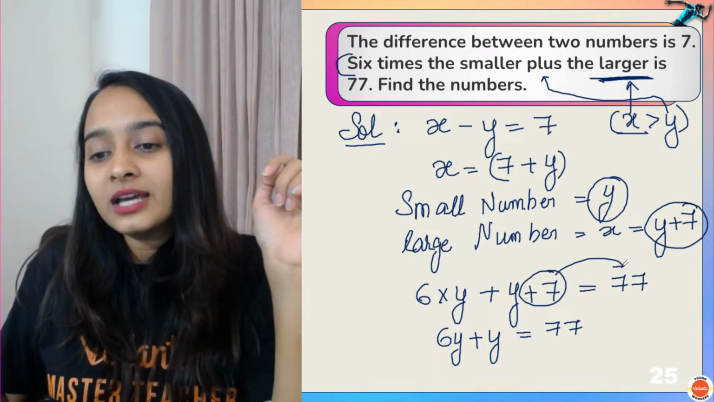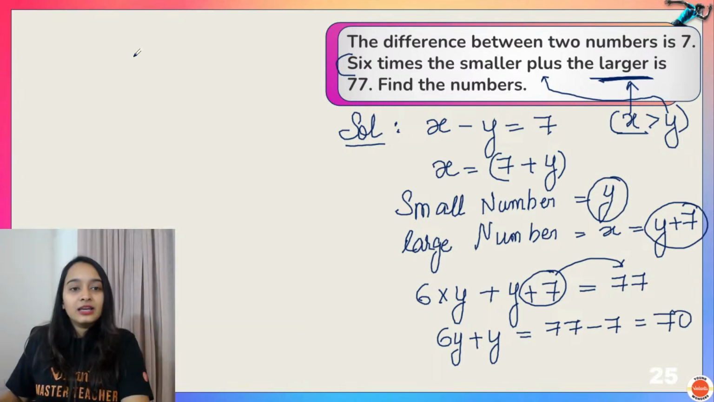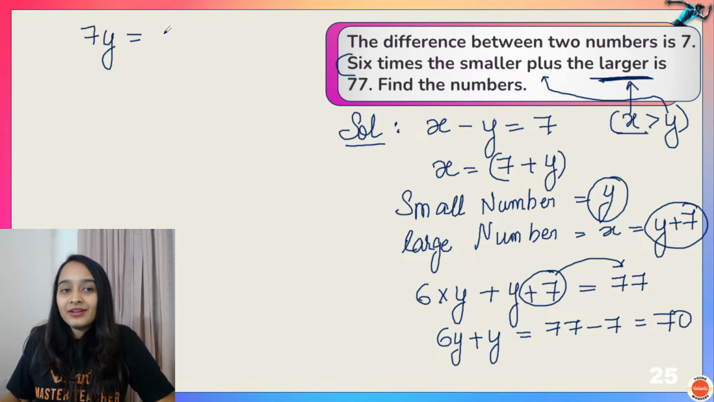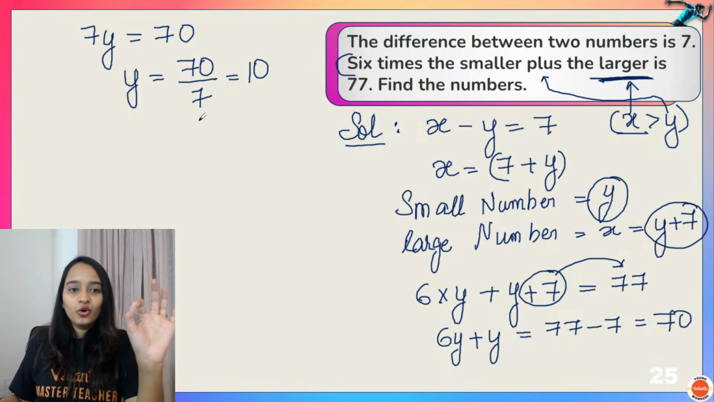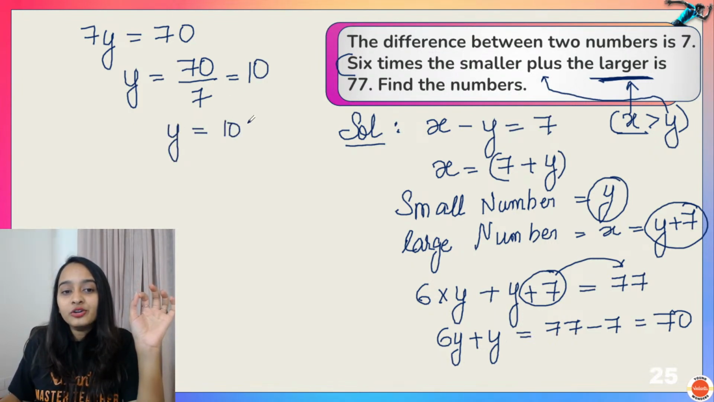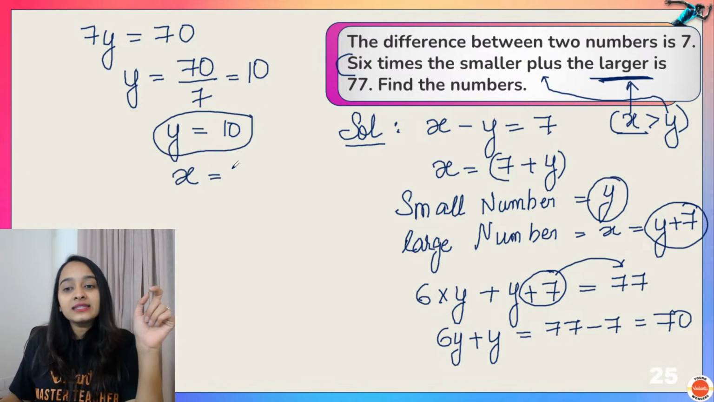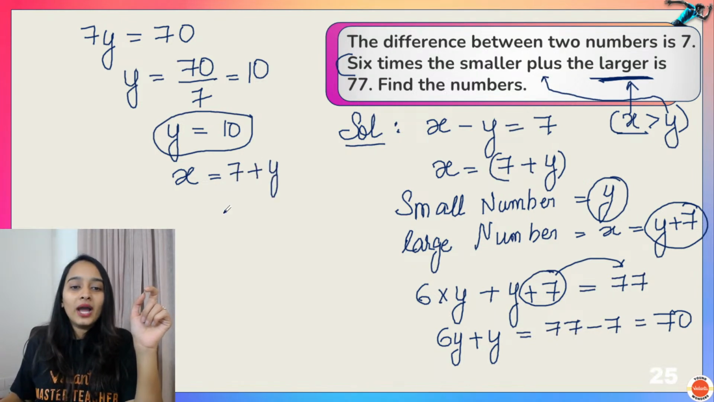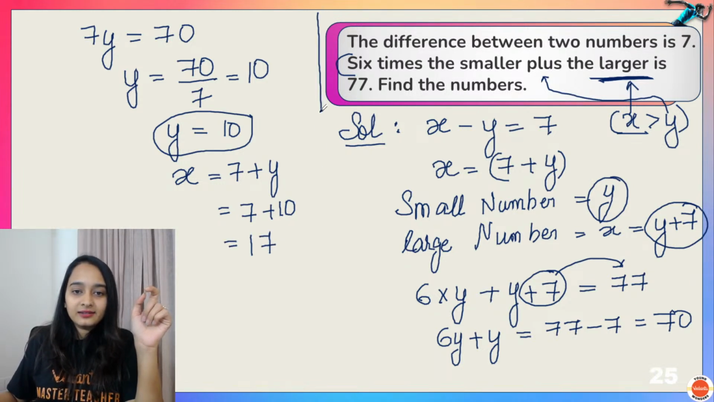Plus 7, you take it to the other side, will become minus 7. So that is equal to 70. So 6y plus y will give you 7y, and 7y is equal to 70. What is the value of your y? 70 by 7, which is equal to 10. Will you leave it here? No. You only got the small value, which is 10. You also have to find the value of your x, which is 7 plus y. That is 7 plus 10, which is equal to 17.